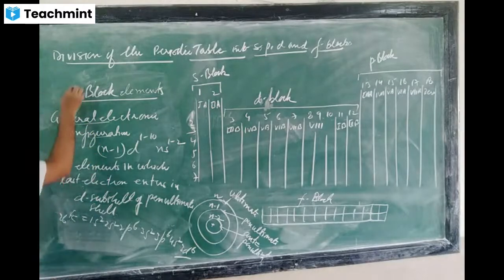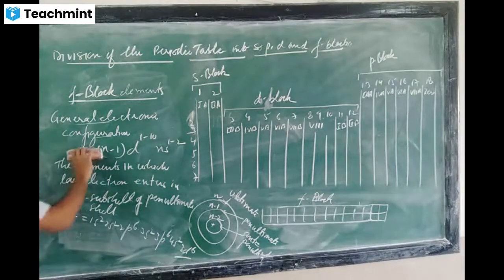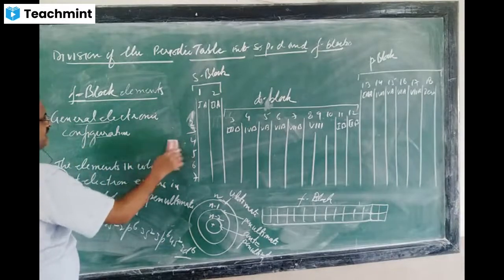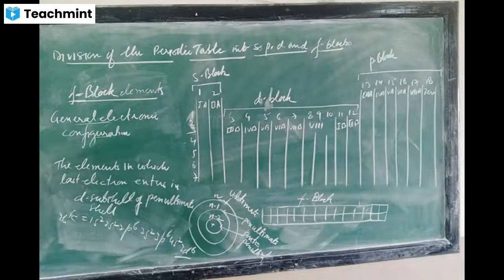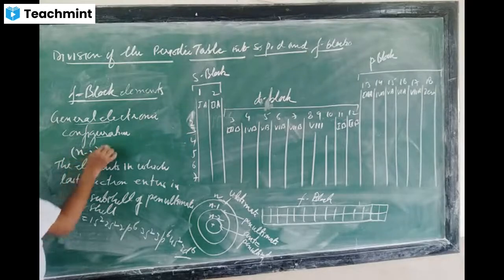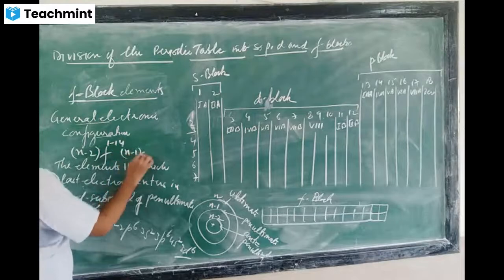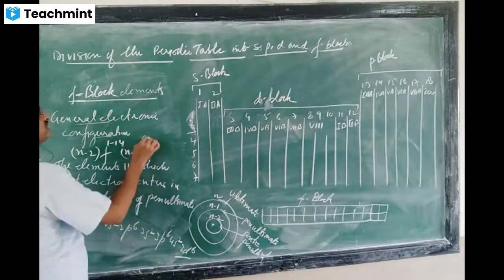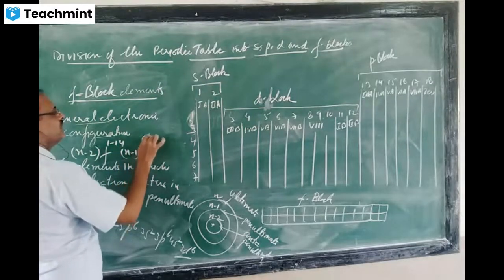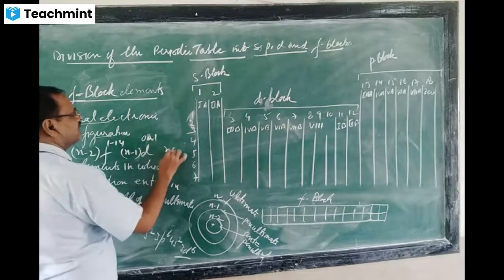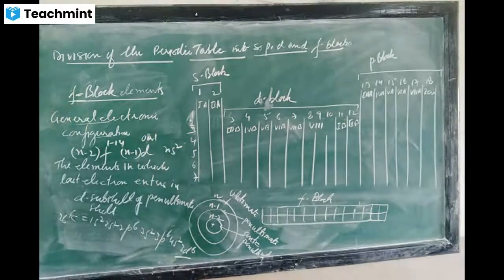F block elements. The general electronic configuration for F block elements is (n-2)f 1 to 14, (n-1)d 0 or 1, ns2. And here the definition will change.